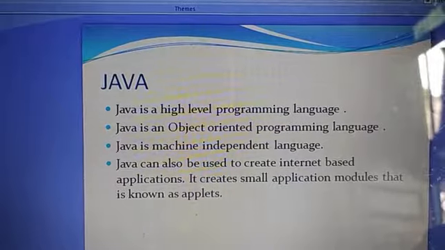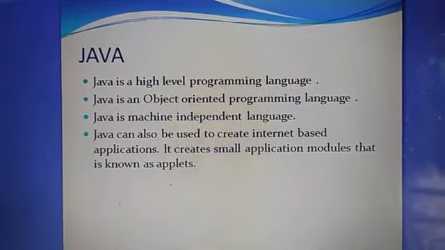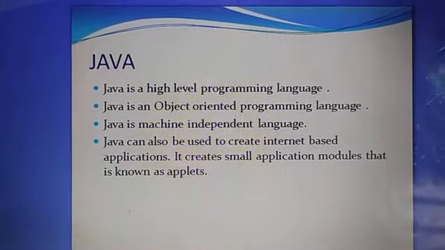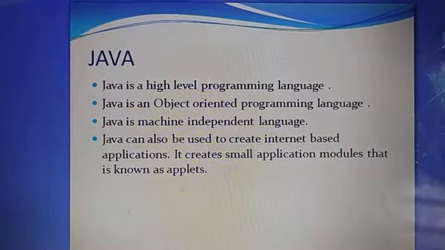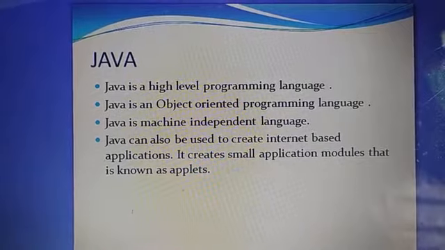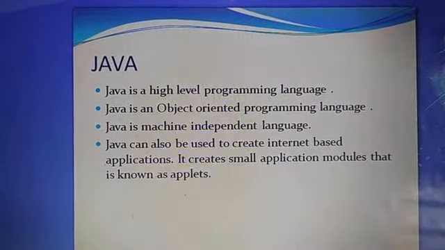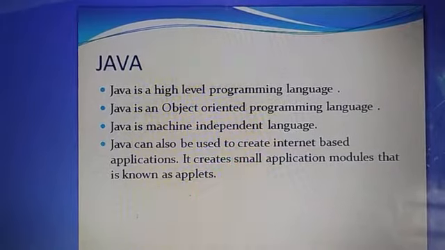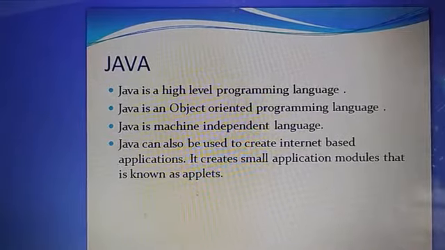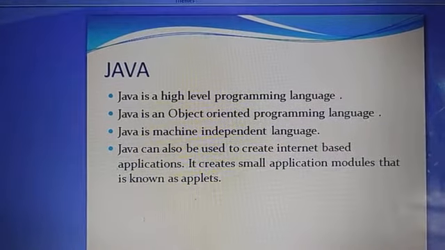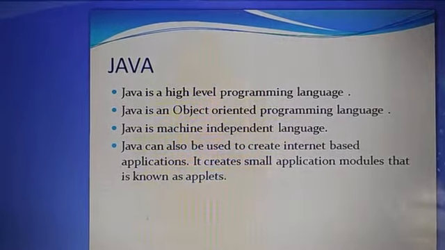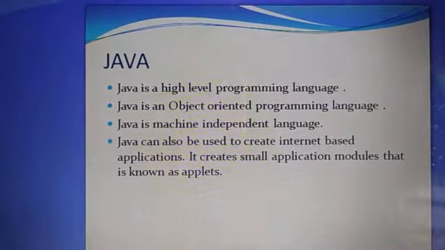Now Java is a machine independent language. Here machine independent means Java can run on any platform or any operating system. We have various kinds of operating systems: Windows, Linux, Apple OS, and in mobile phones we are using the Android operating system. So Java is a machine independent language. It means that if you write code in Windows, that same code can run on Linux also and Mac OS also, and the same code can run on Android also.